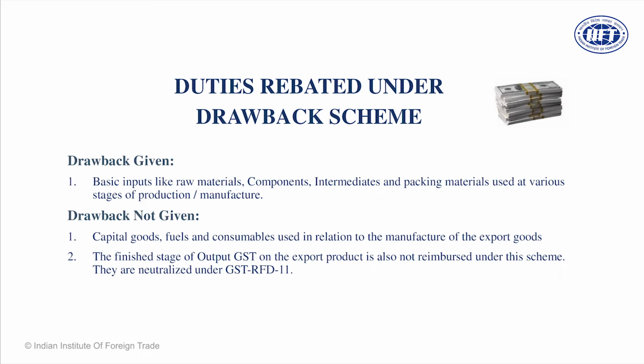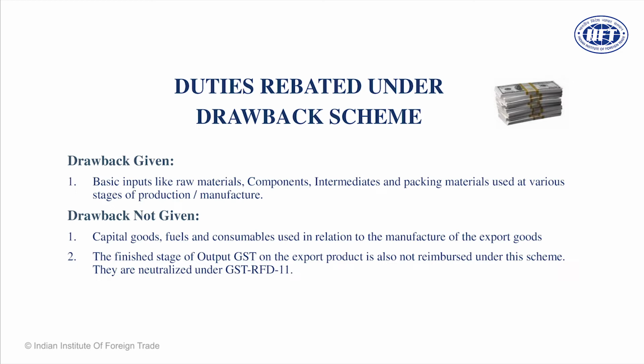This is the rules which governs that. And when drawback is given and when drawback is not given, let us understand. Drawback is given on raw material, not on the capital goods. It is given on raw material which will be used as an input in the product which will be exported out of India. Components, intermediates, packing material, even packing material you are entitled to claim a drawback.